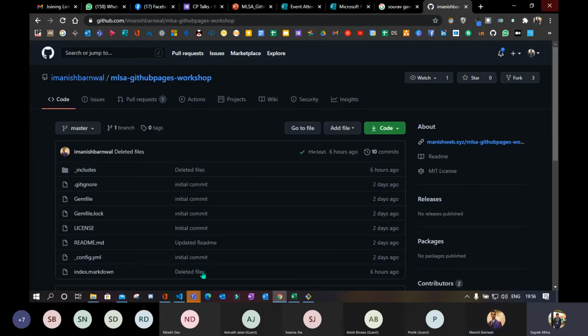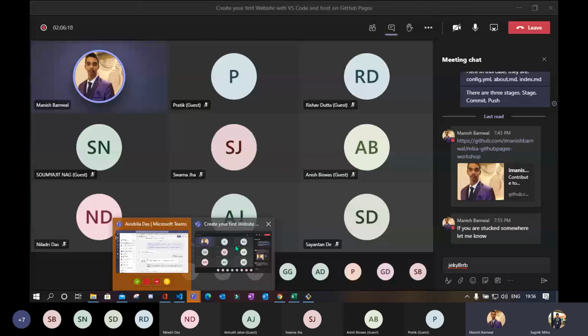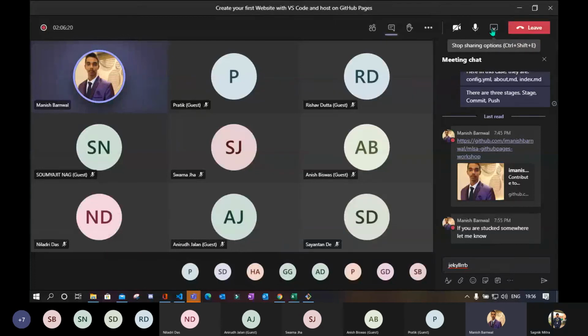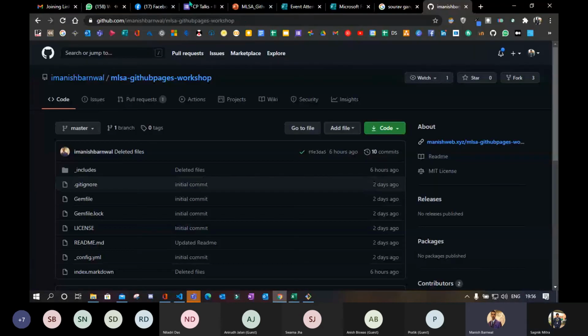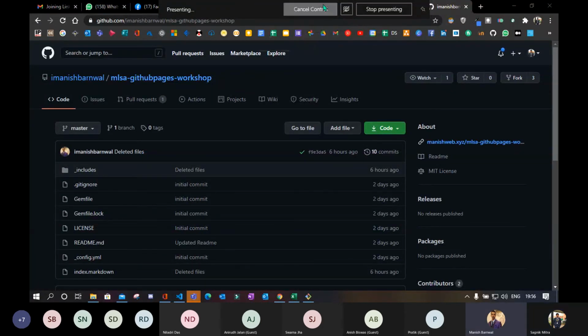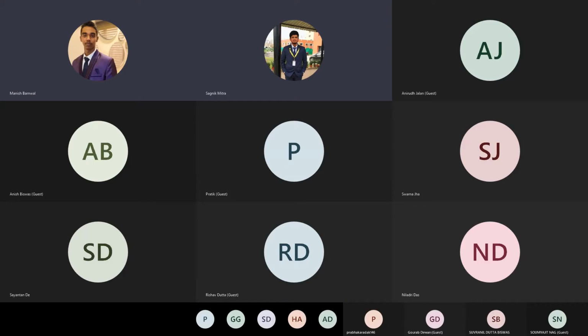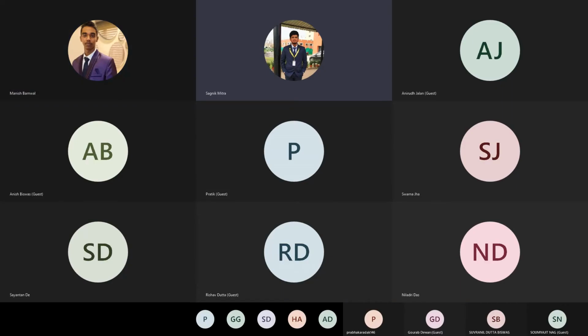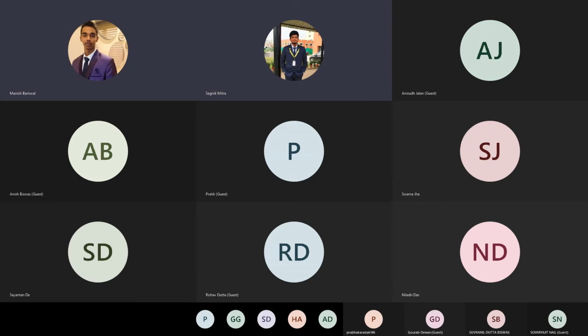So just share your screen. It's built, but I think it's not reflecting right now on the website. Okay. As it's a custom domain, it will take a few seconds more than the subdomain. Manish, screen share your screen and show them. I've given you the control. Just a second. Yeah, it's updated.